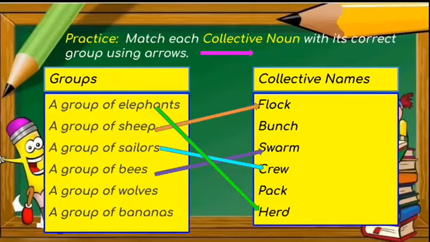A group of bees, identified as a swarm of bees. A group of wolves, known as a pack of wolves. And a group of bananas, called a bunch. Collective name is bunch of bananas.